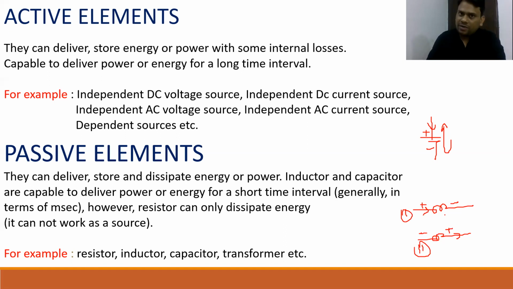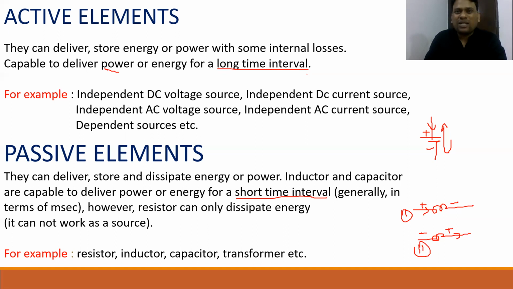So see, a passive element can also store energy and deliver energy with some internal losses, but for a short time interval. If you look at the first two statements of active and passive, you can easily identify that the definition is the same. But at the end, for active it is a long time interval, and here it is a short time interval. This is the main difference between active and passive. Hope it is clear to everyone. Now, what are examples of passive elements?